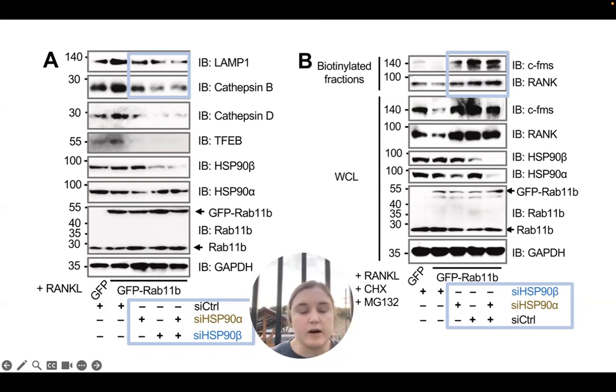And then for figure B, the cells are fractionated into two separate fractions, including the biotinylated fraction and the total fraction, which is referred to as WCL. The surface and total levels of CFMS and RANK were assessed by biotinylation pull down and IB. And so we can see here again in these blue boxes that the biotinylated fractions show increased surface proteins.